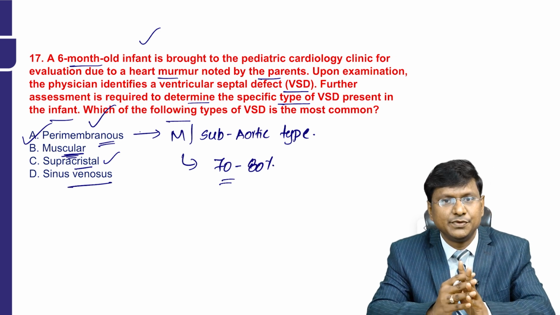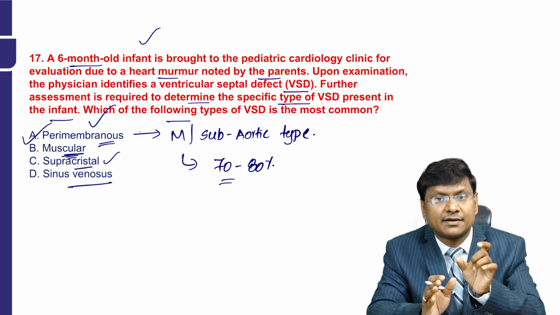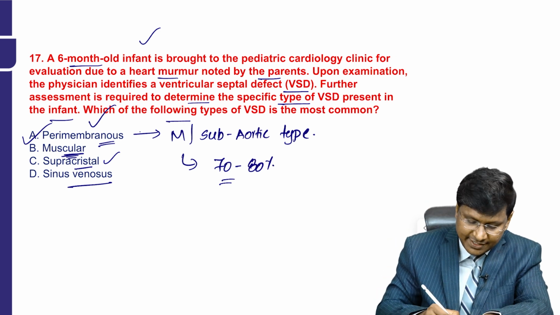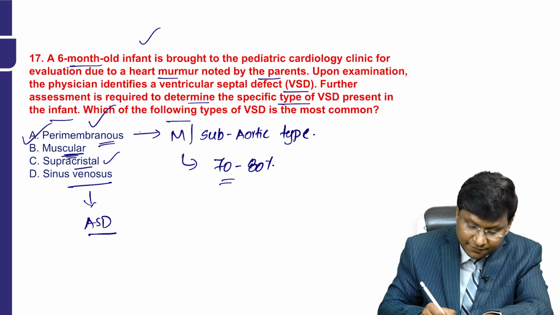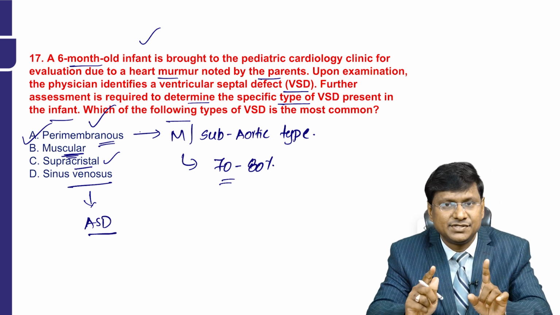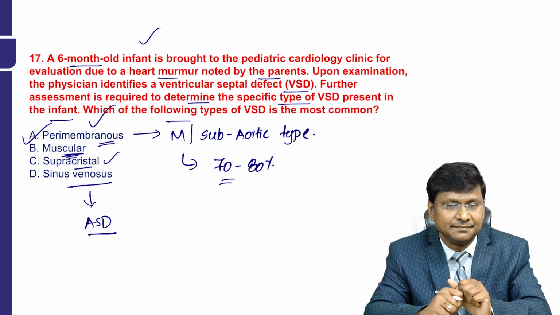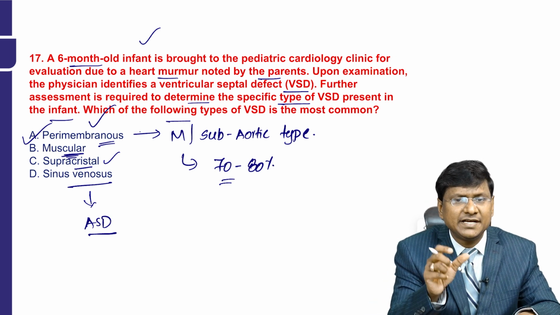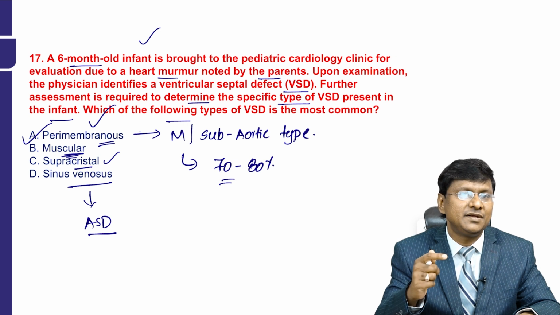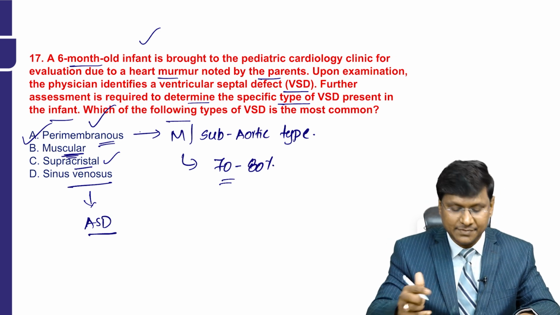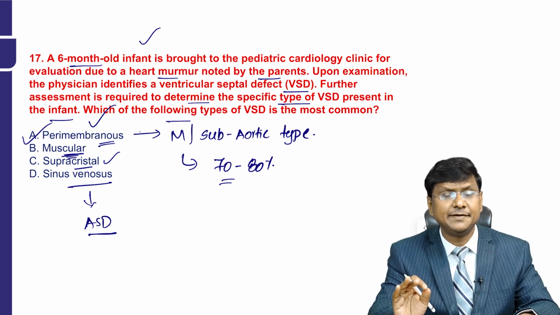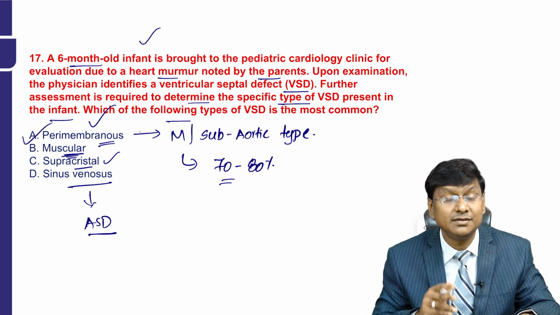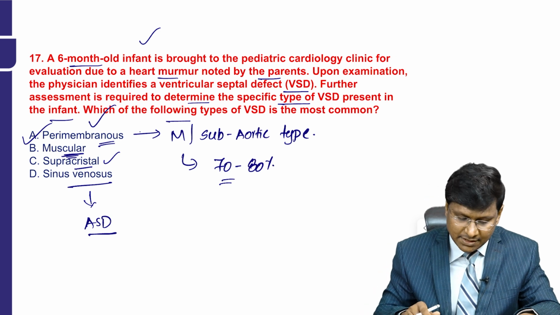Then we have the sinus venosus. The sinus venosus defects are a type of atrial septal defect, but not VSDs. So sinus venosus is a form of ASD but not VSD, and they involve the atrial septum, specifically the area where the superior or inferior vena cava enters the right atrium. So sinus venosus defects are a type of ASD. So this is about the question related to the atrial septal defect. Moving on to the next question.